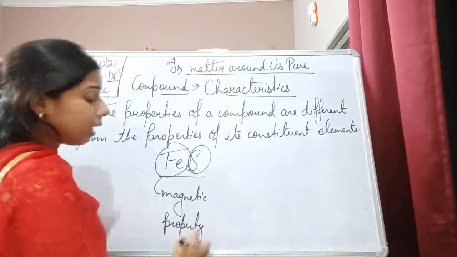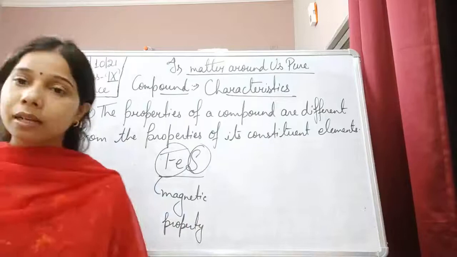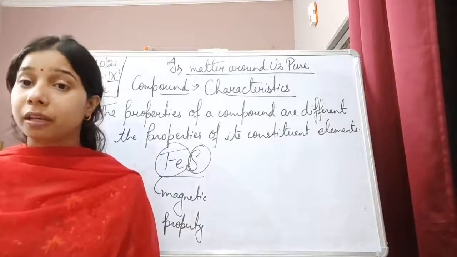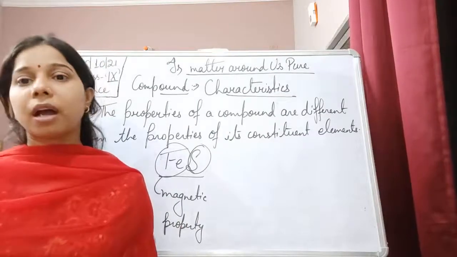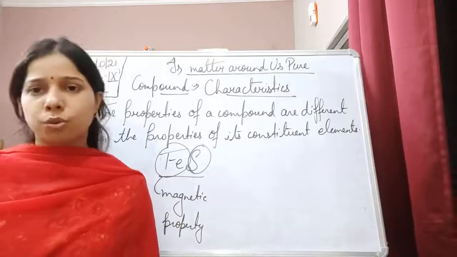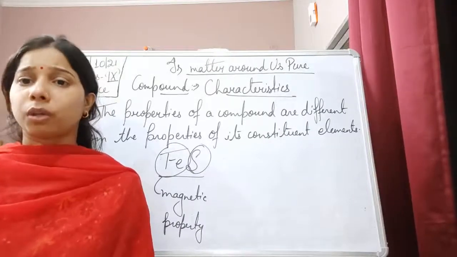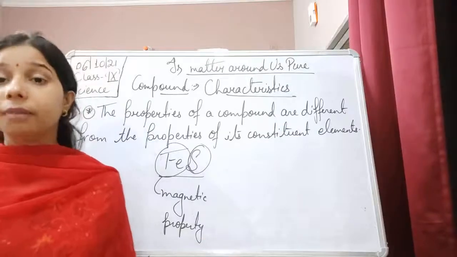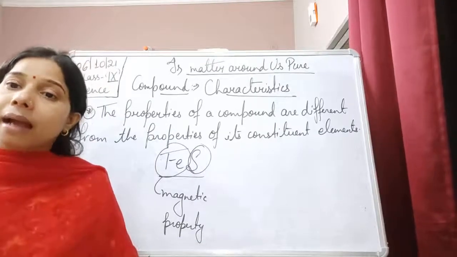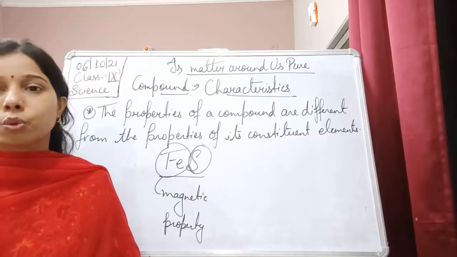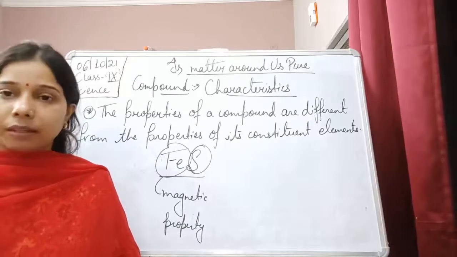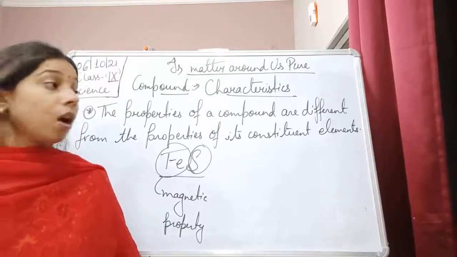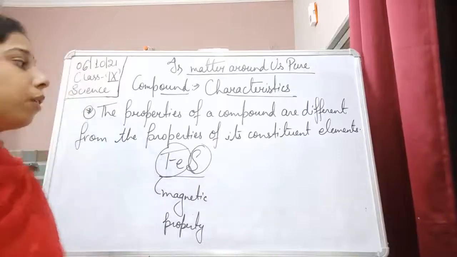If we take a magnet near the iron filings, the iron filings get attracted towards it, right? This is the actual property of iron, because iron is a magnetic material, so it will show attraction towards the magnet. What is the property of sulfur?